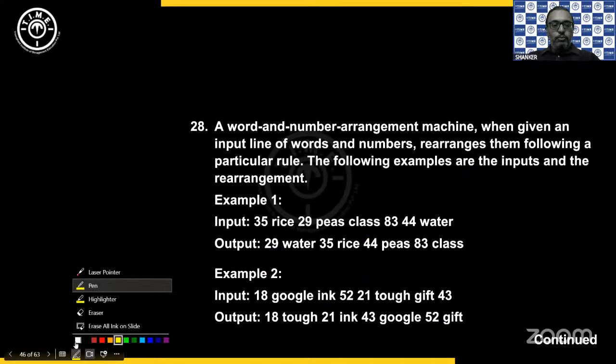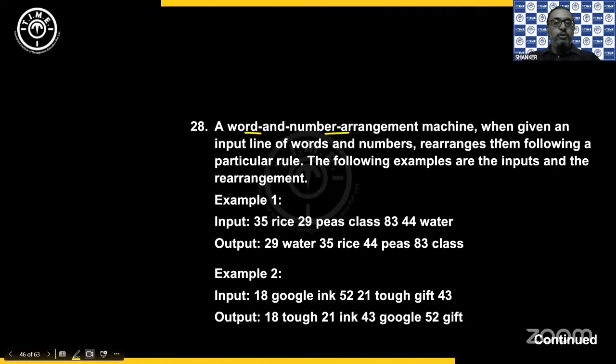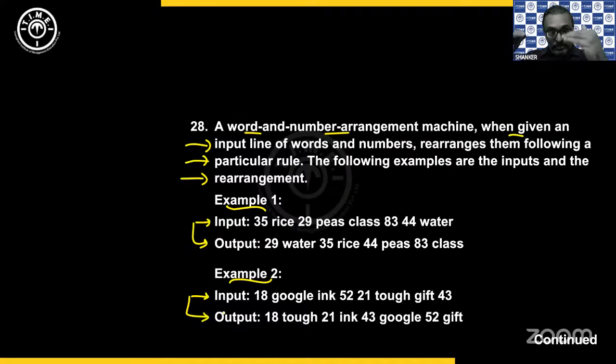Now coming to input output. So he says a word and a number arrangement machine, when given an input line of words and numbers, rearranges them by following a particular rule. The following examples are the input and the rearrangement. So you have 2 examples given, 1 and 2. 1 input and directly output. There are no steps between, just the input and the output given to us.